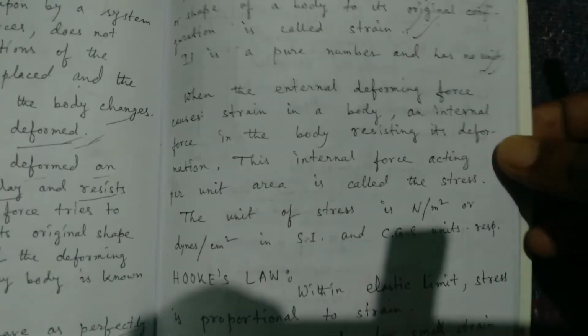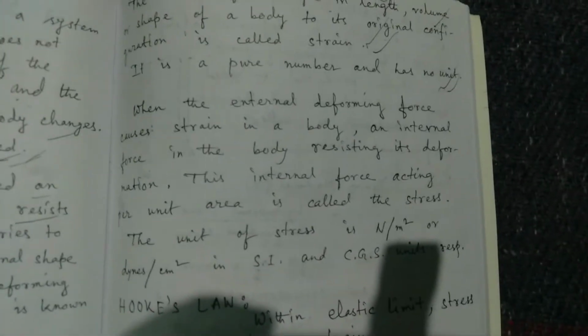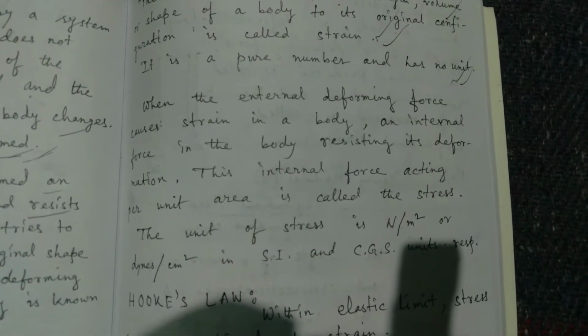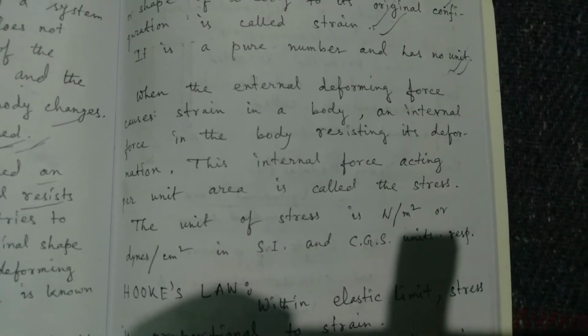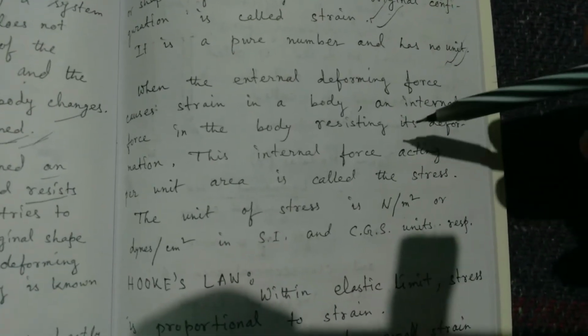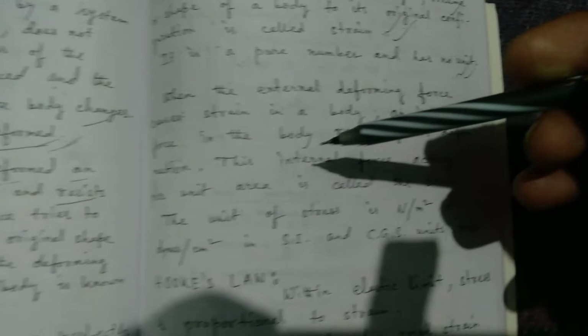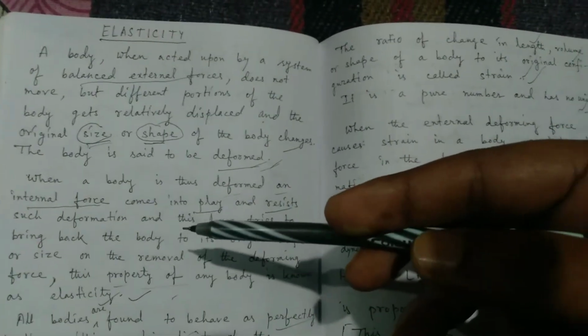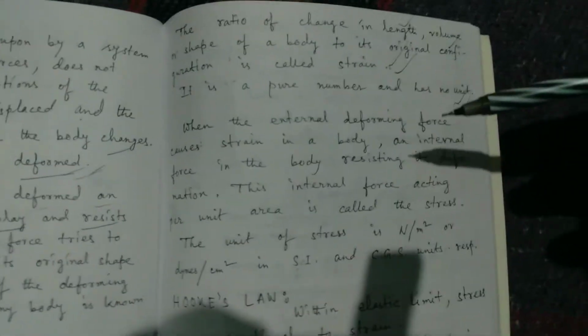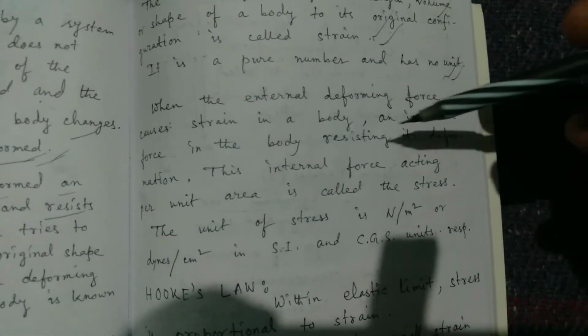Now when the external deforming force causes strain in a body, an internal force in the body resists its deformation. As I have described, an internal force works against deformation, which is the elasticity.